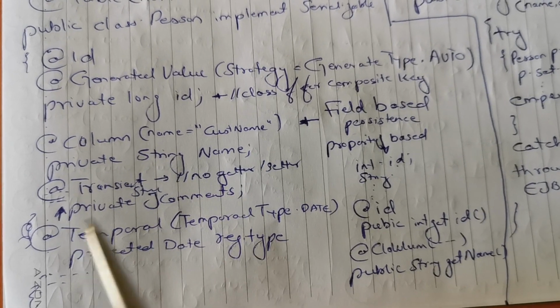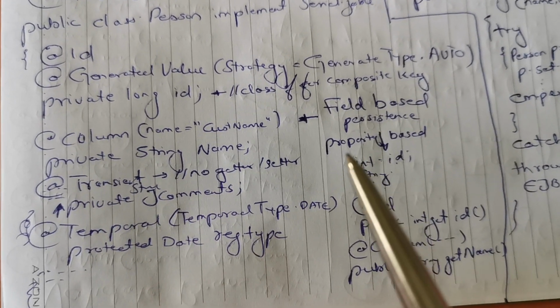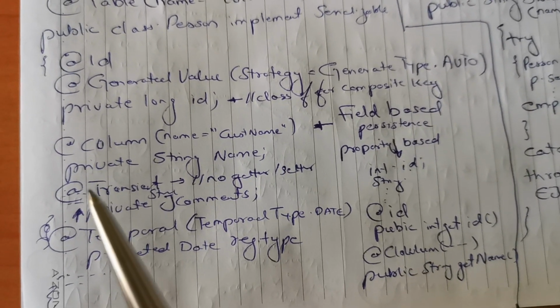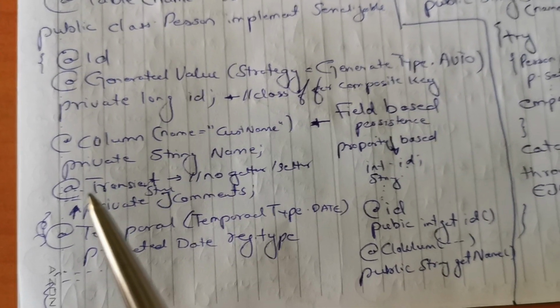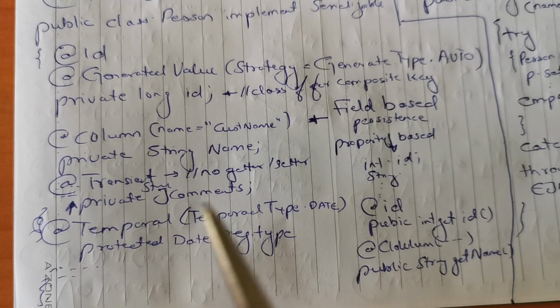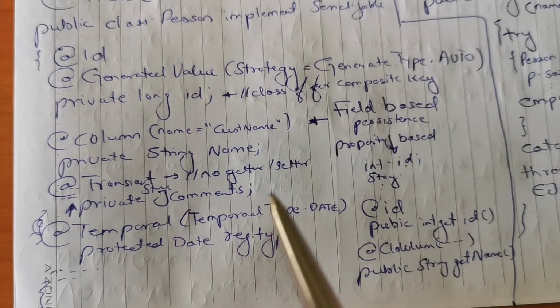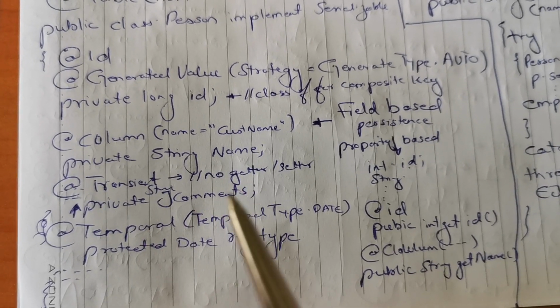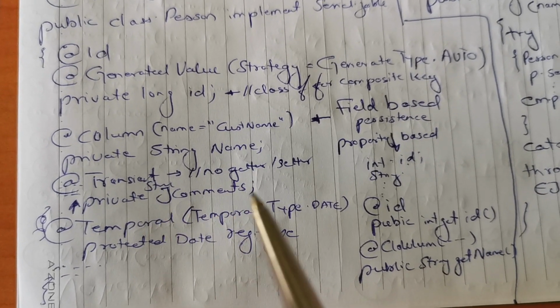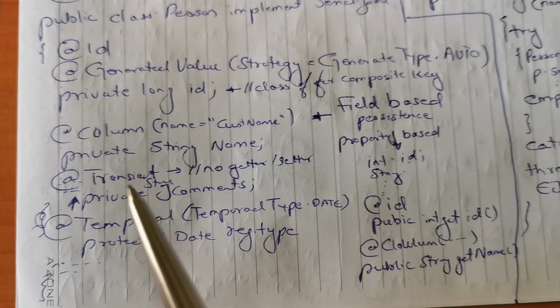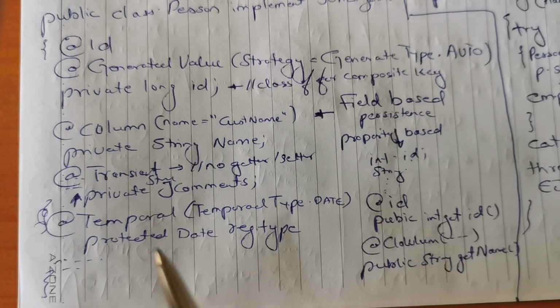Then let's say we want to have a certain field which we don't want to map with any column in the database. Then we will specify it with the annotation @Transient. Let's say we have some private String comments which will never be saved in the database. It can also be achieved by not having a getter and setter for that particular attribute. If we don't have a getter and setter method, then again it will be treated as transient.